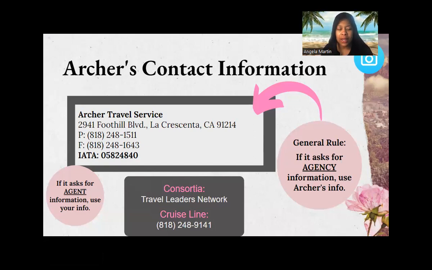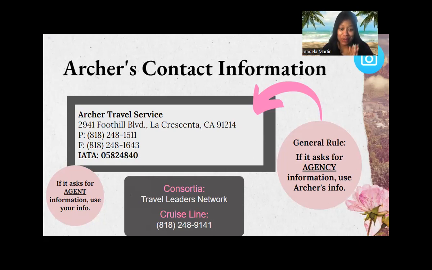As a rule of thumb, anytime that you're registering for a supplier or vendor, if it asks you for the agency information, as a general rule of thumb, you want to use Archer's information because that is our host agency. If it is asking for agent information, this is where you want to use your own personal business information. So whatever your travel business name is, your personal email address, your address, that is going to be your personal information. So be mindful of that, okay?